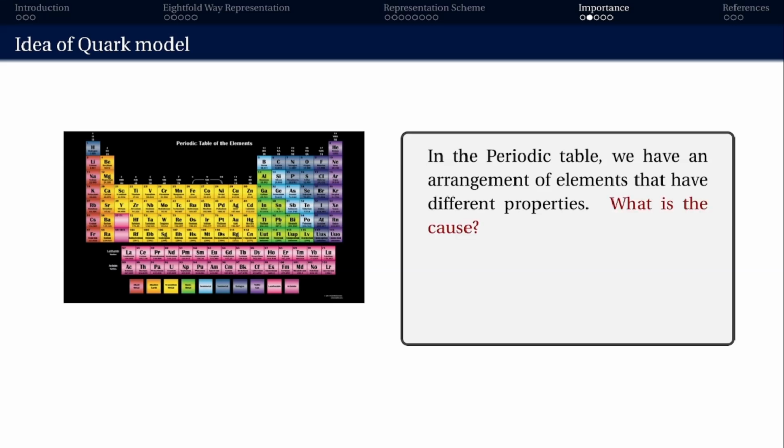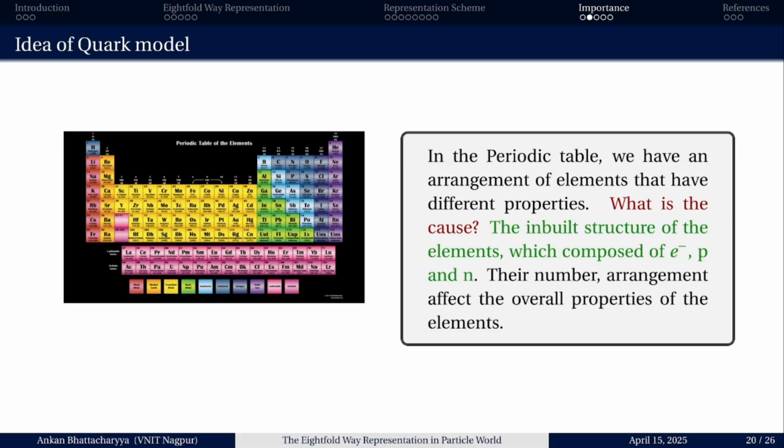Now why is there some diversity? What is the cause behind it? It is the inbuilt structure of the elements, which is composed of electron, proton and neutron, and their arrangement, number, etc. that develops these certain diverse properties in these elements.